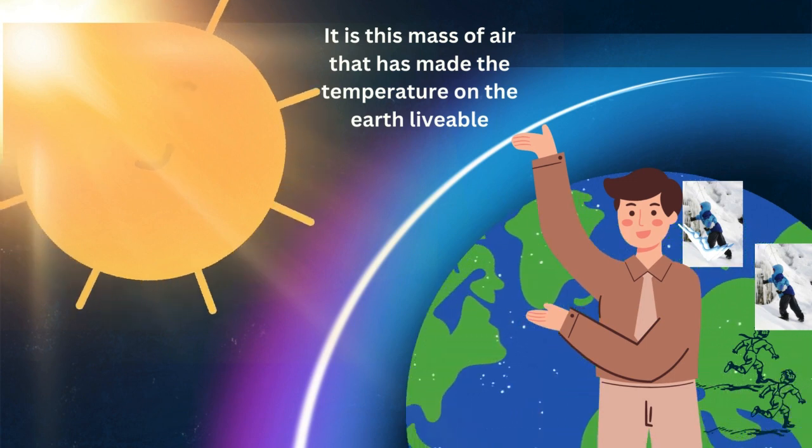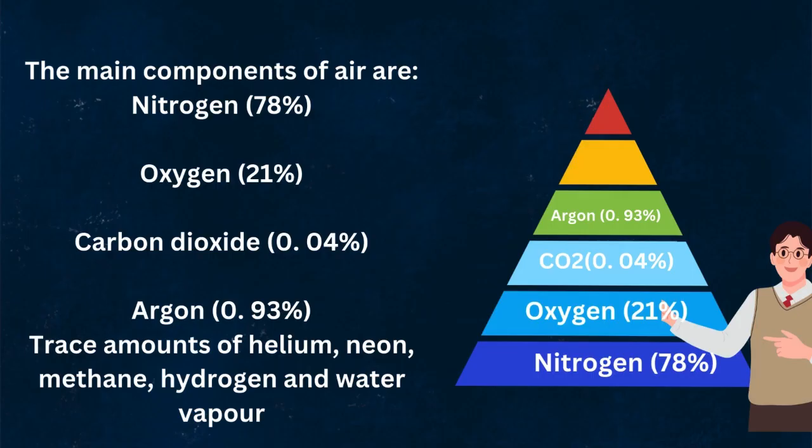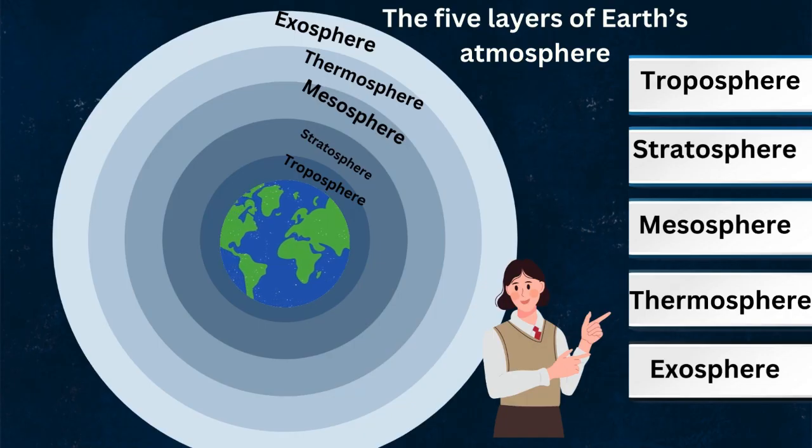Now we see the main components of air. The main components of air are nitrogen 78%, oxygen 21%, carbon dioxide 0.04%, argon 0.93%, and also trace amounts of helium, neon, methane, hydrogen and water vapor. The 5 layers of the Earth's atmosphere are the troposphere, stratosphere, mesosphere, thermosphere, exosphere.